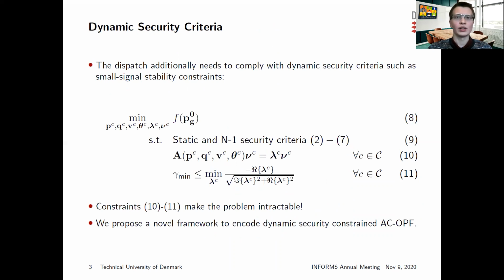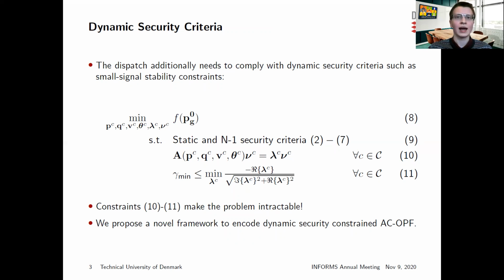While the obtained generation dispatch from the AC-OPF solution ensures compliance with static security criteria, the dispatch additionally needs to comply with dynamic security criteria, such as small signal stability. In 10, the term nu denotes the right-hand eigenvectors of the system matrix A. The term lambda denotes eigenvalues of matrix A, and gamma min is the minimum damping ratio. Note that the small signal stability constraints in 10 to 11 have to hold for each considered line outage in